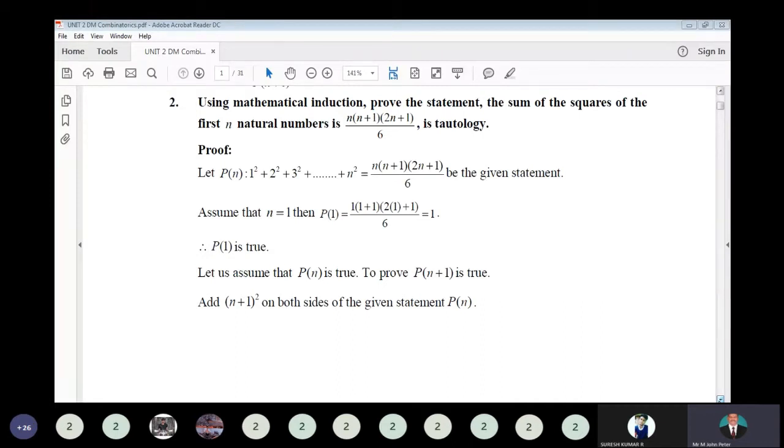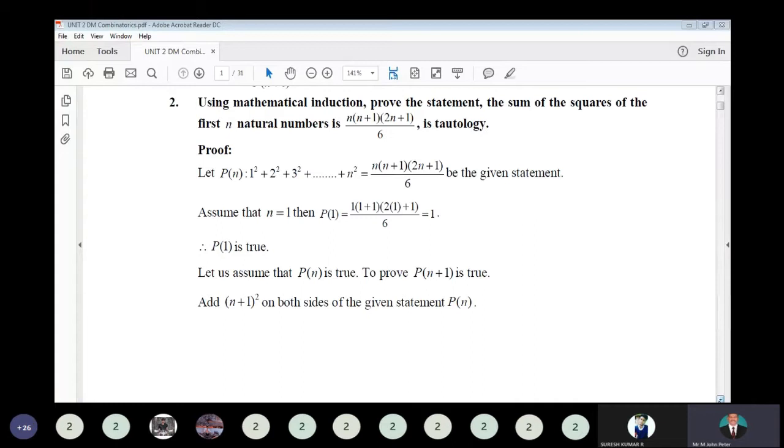For n equal to 1, substituting in the formula, you get 1 into 1 plus 1 into 2 into 1 plus 1, whole divided by 6. Simplify, and you will get the value 1. That means the first one number square summation is equal to 1 only. You can try it for P of 2 also, and that will also satisfy. But for the usual mathematical induction, that is not necessary.